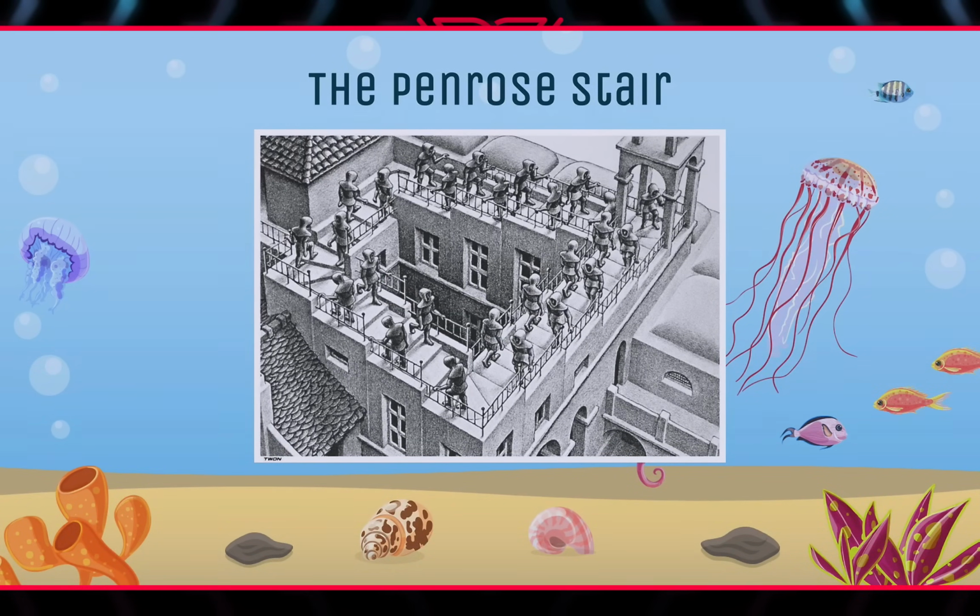But here the atomic entity is every single stair, because every single stair follows a simple set of rules for how it should be positioned relative to the stairs around it. If the stair is going up, it needs to be a bit this way, and if the stair is moving towards you, it needs to be a bit this way. So every single stair is following a very simple algorithm of where it needs to be positioned relative to the steps around it. But the resultant property is this illusion of this impossible space that we could never actually build in real life.